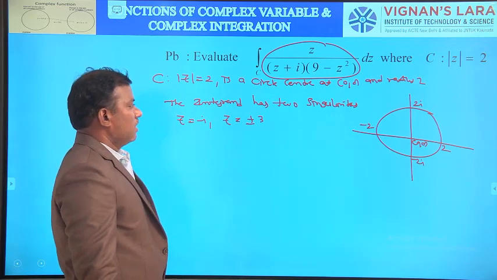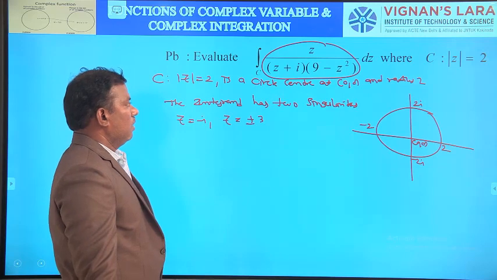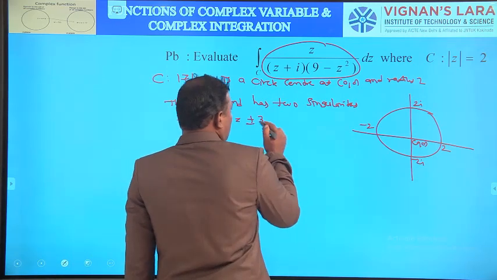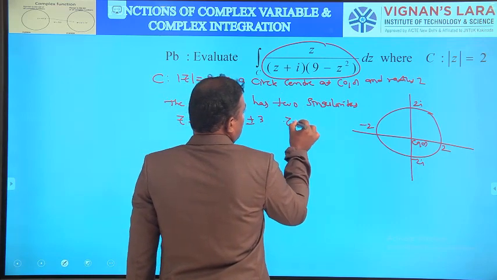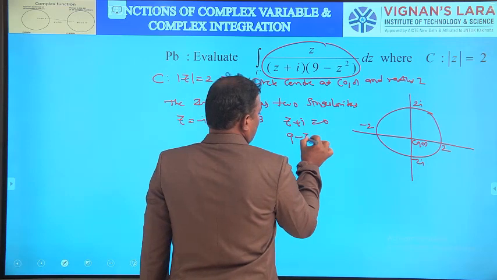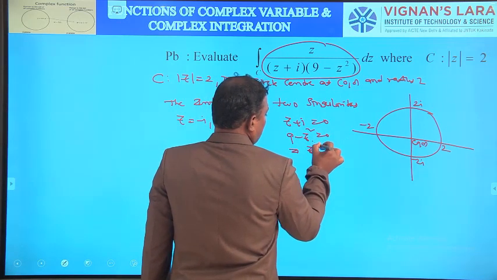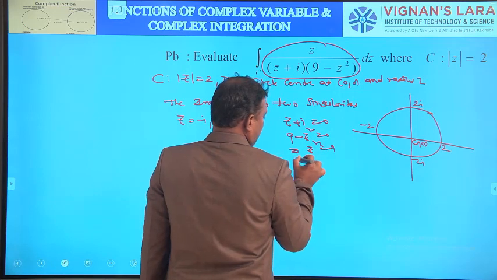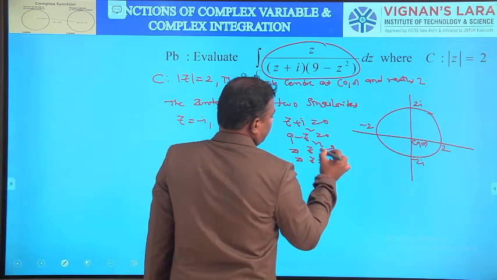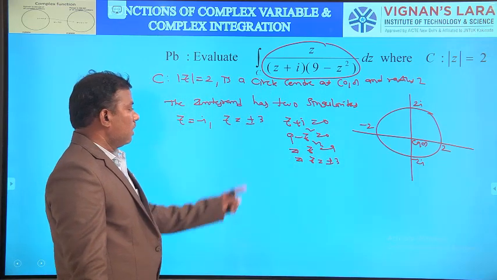9 minus z square equal to 0, then 9 equal to z square, so z equal to plus or minus 3. These singular points are obtained by equating z plus i equal to 0 and 9 minus z square equal to 0. That implies z square equal to 9 and z equal to plus or minus 3. So these are the singular points.